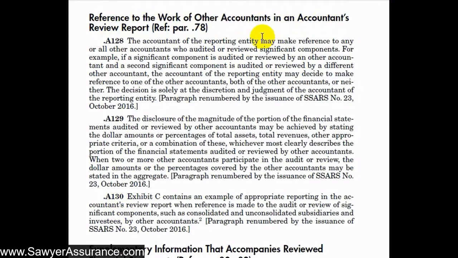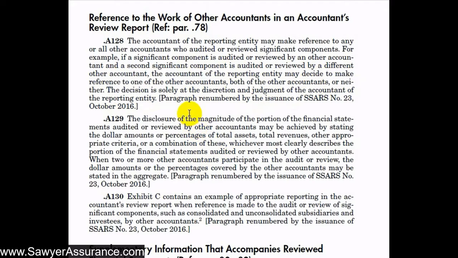So it says here the lead accountant, that's the accountant of the reporting entity, may make reference to any other accountants who audited or reviewed significant components of this entity. For example, if the consolidated entity is made up of 3 components, one of those components is audited or reviewed by another accountant, the second component is audited or reviewed by another accountant, and we audit or review the third component, then we can decide whether we make reference to one of the other accountants, to both of the other accountants, or neither. And that decision is solely at our discretion and judgment.